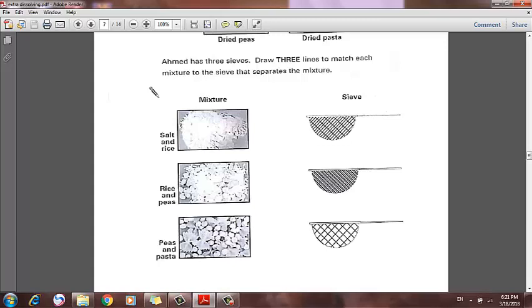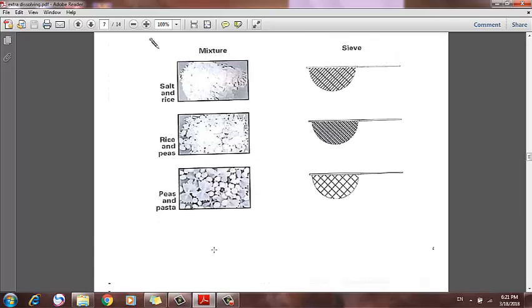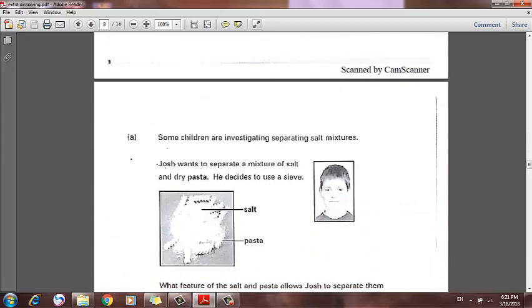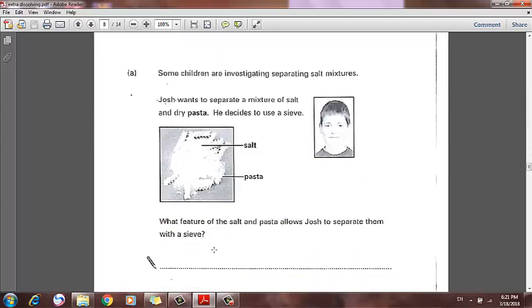In this mixture of pasta and peas, we'll use the biggest sieve, the sieve with the largest openings. Peas will pass and pasta will stay. Let's move to the next page. Page 8. Some children are investigating separating salt mixtures.